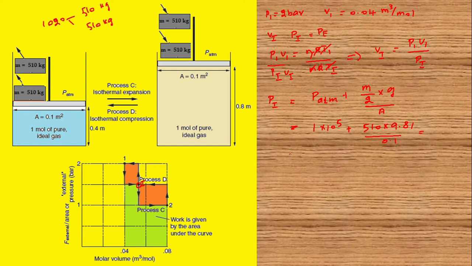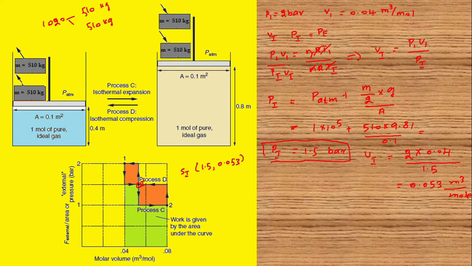Pi is approximately 1.5 bar. Therefore, Vi will be P1 is 2 bar, V1 is 0.04, divided by 1.5. I will get approximately 0.053 meter cube per mole. Now I have determined the intermediate state condition. So the intermediate state is P is 1.5 bar, V is 0.053 meter cube per mole.